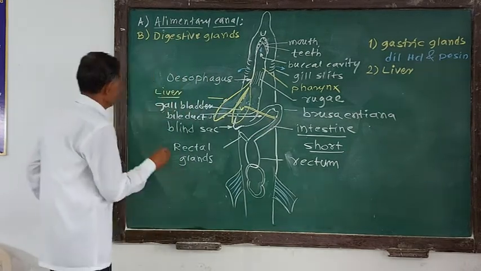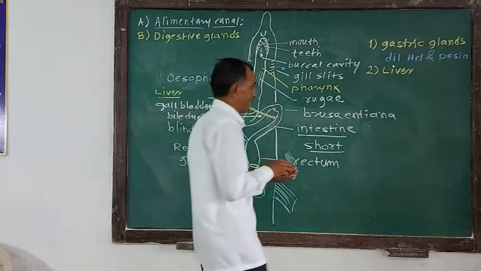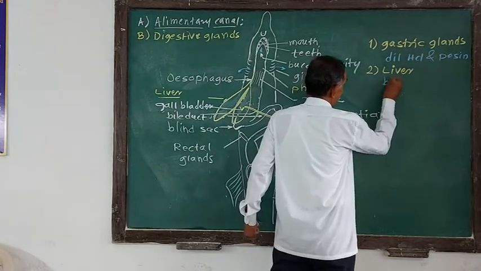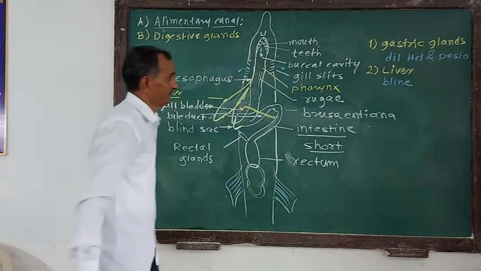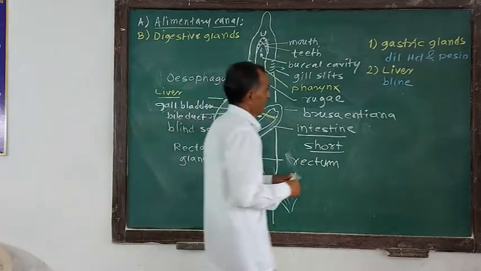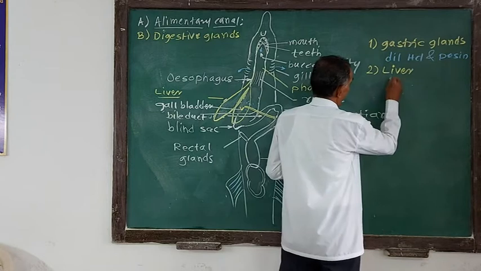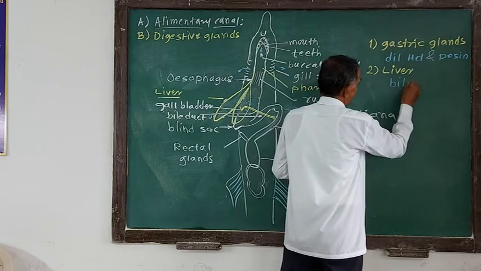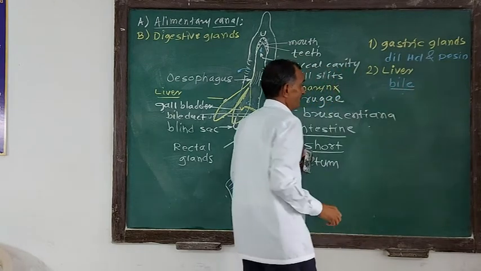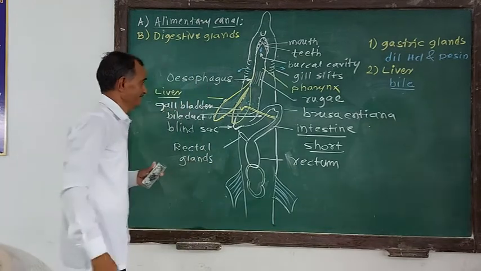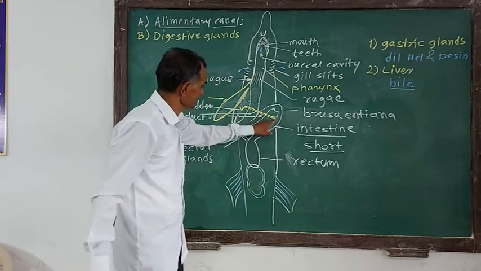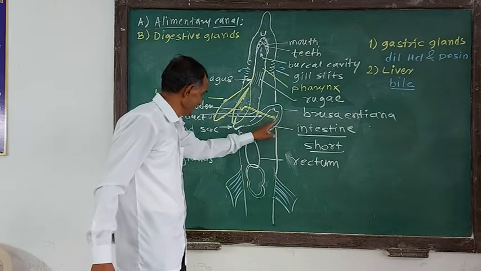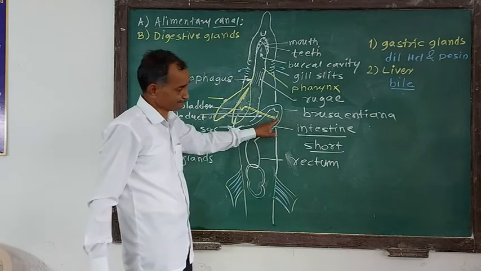Now the liver secretes bile. Bile provides an alkaline medium for digestion, because the intestine requires an alkaline medium, and therefore bile is secreted by the liver. It is carried by the bile duct, which gives that bile into the anterior part of the intestine.